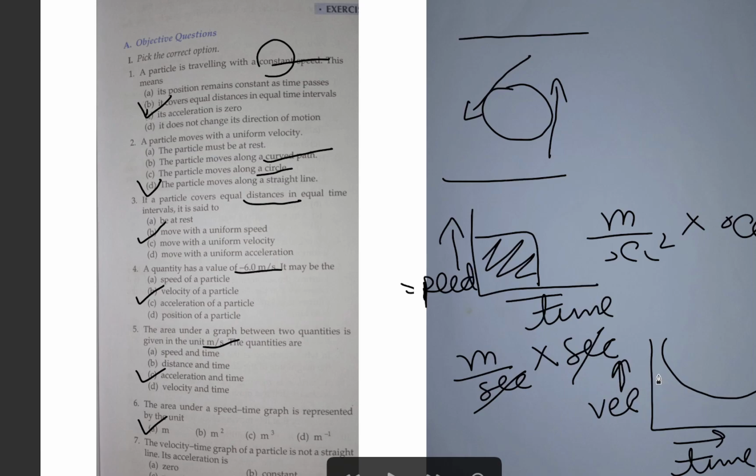That directly means that the velocity is not constant, and at the same time acceleration is also not constant. So variable acceleration is the right answer.